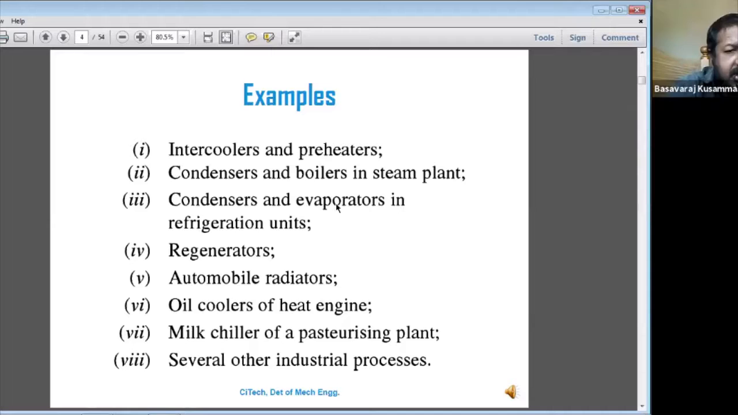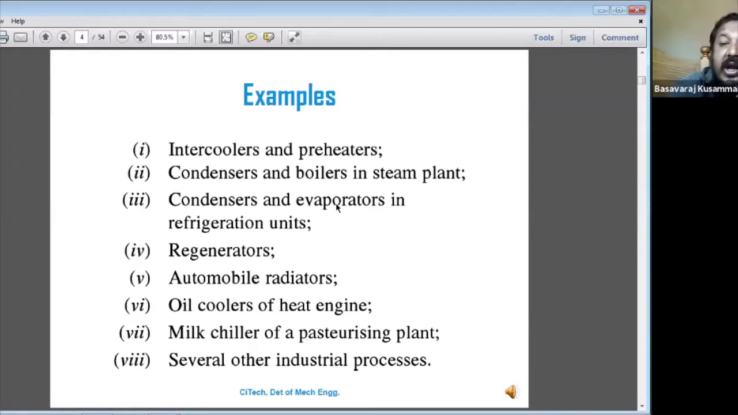Okay, so examples. The first one is intercoolers and preheaters. In the FM lab, I explained the intercooler. The intercooler is between the low pressure cylinder and the high pressure cylinder.